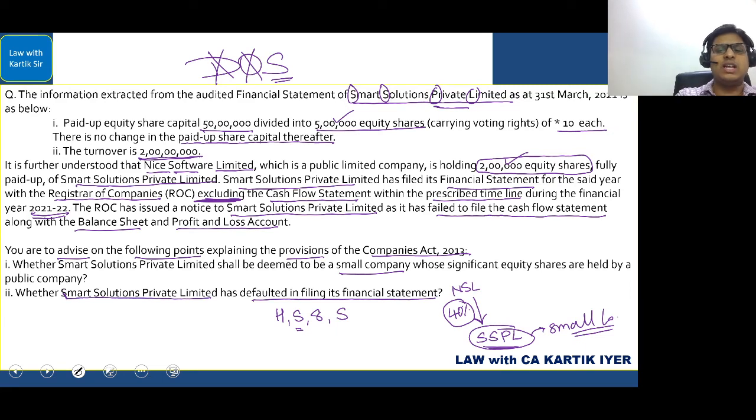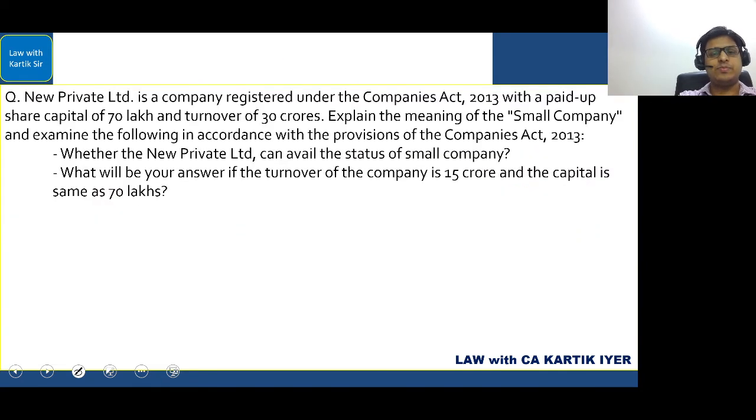So has it defaulted? The answer is no. So we'll say that there is no default on the part of SSPL in terms of filing the financial statement, because it is a small company. Simple to understand. It's a very nice question.